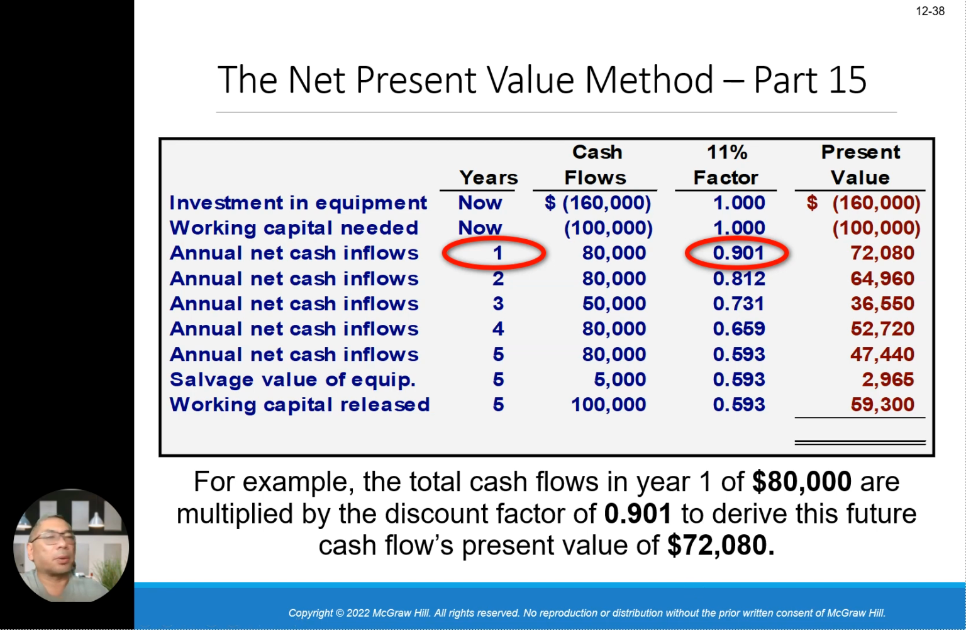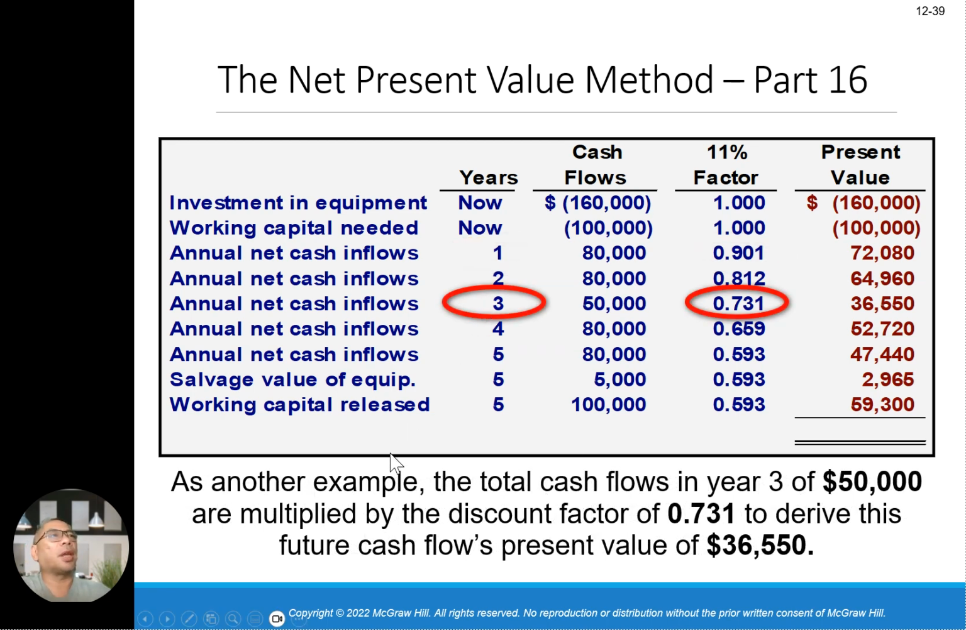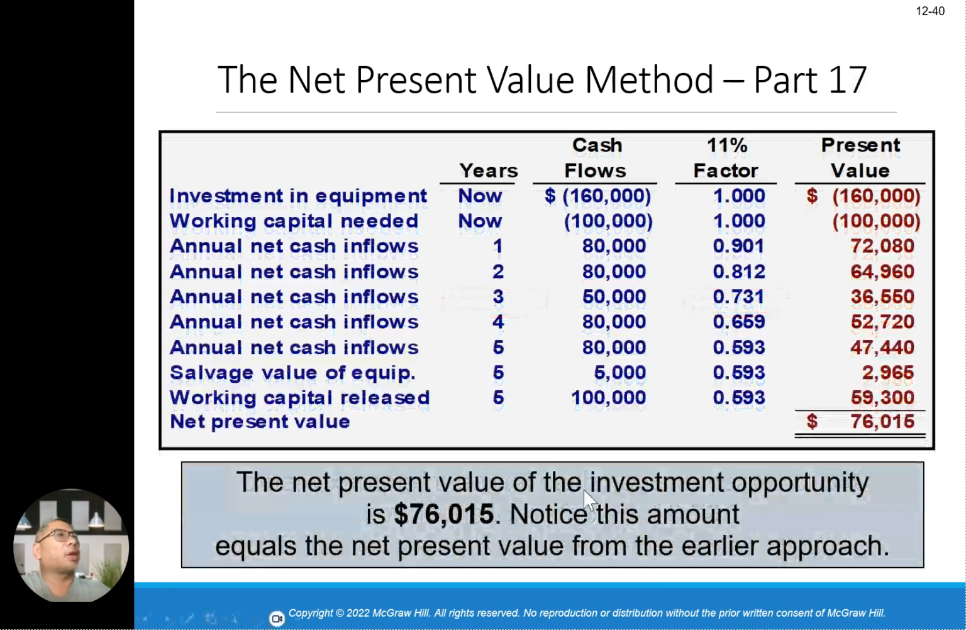Okay, once you do that, you're going to look at year 3. Another example, total cash inflow in year 3 is 50,000, multiplied by the discount factor 0.751, derives a present value of 37,550. Once you do that, you're going to look at the total. Once you total up, you're going to get 76,015. That's how you get the net present value of the investment, about 76,015. Notice this amount is equal to the net present value of the earlier approach.